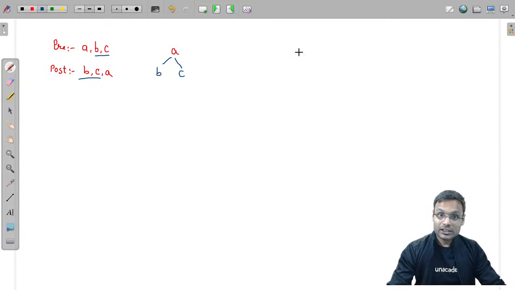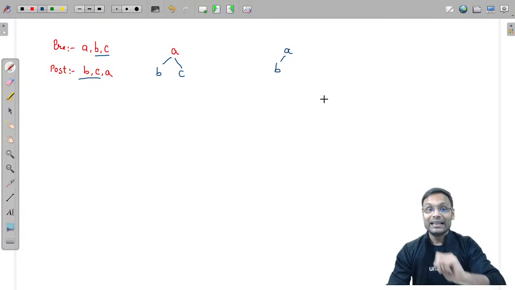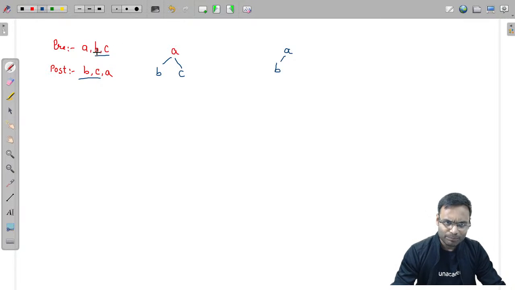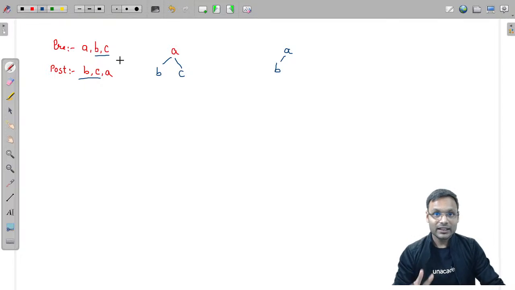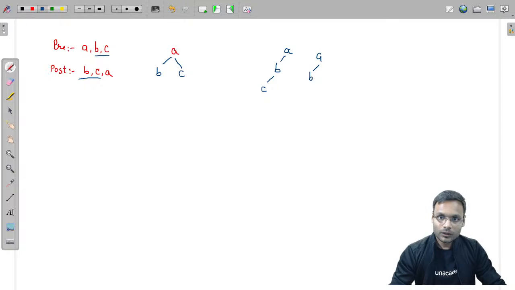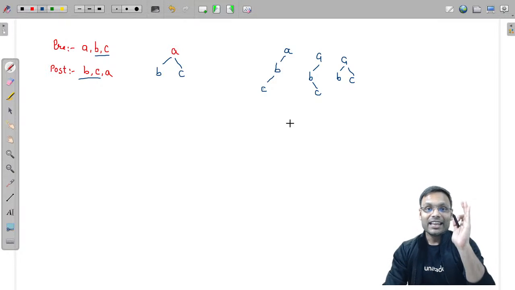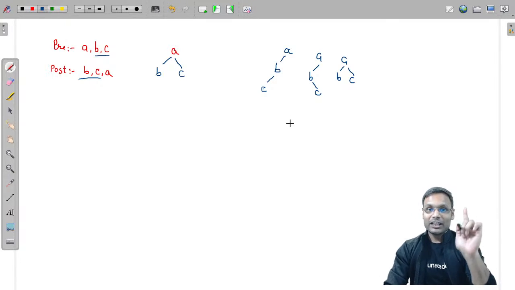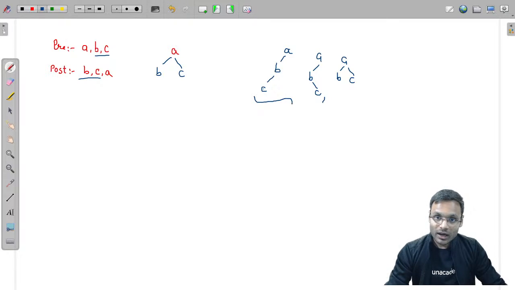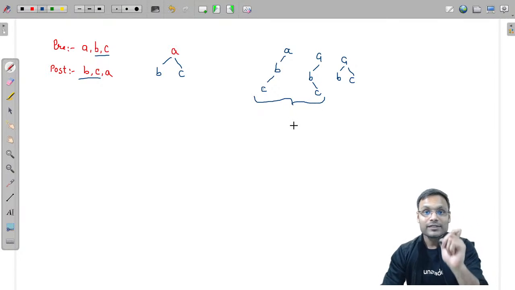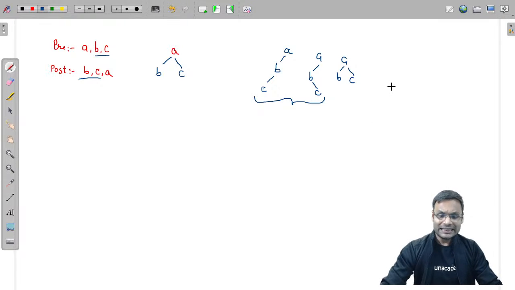Suppose in the pre-order B is coming first, C is coming later. I am talking about only this B and C. B coming first, C coming later. There are three possibilities. C can be here, here or here. Now, if C is the child of B, then in post-order traversal, C should come first.